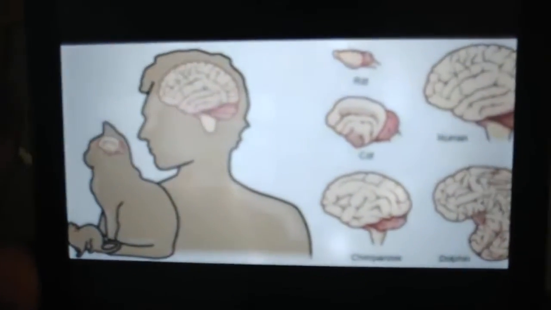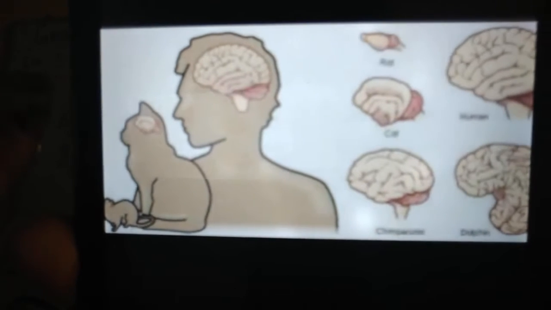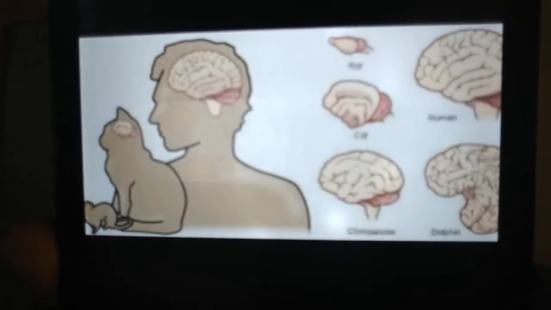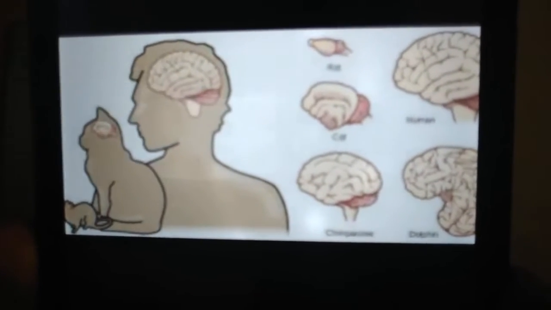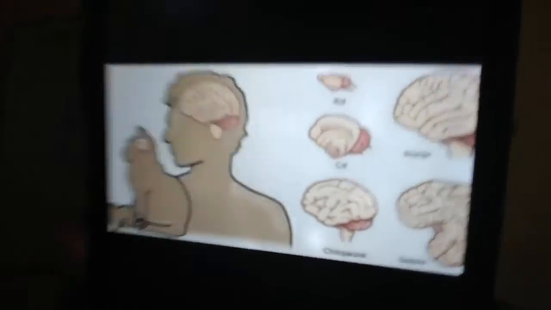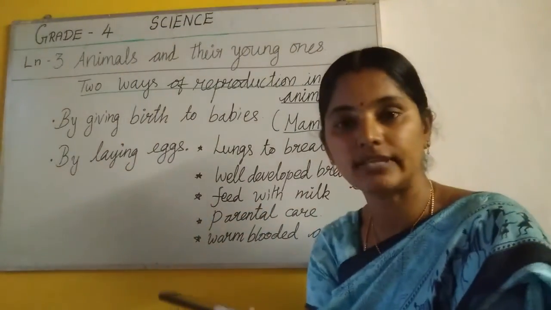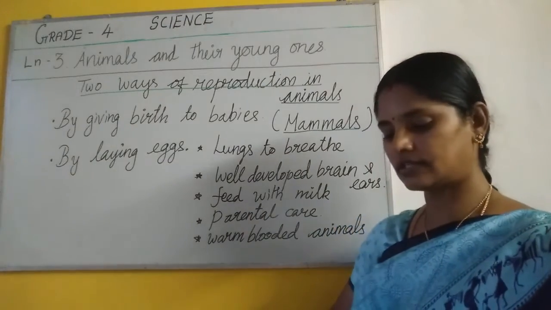If you see that பின்னே காது நல்லா இருந்ததுன்னா see that is a cat, no? See காது மடல் இருக்கு. So by seeing that, we can say the cat gives birth to babies. This belongs to the mammals family. Okay, like that we can say. Clear, children?